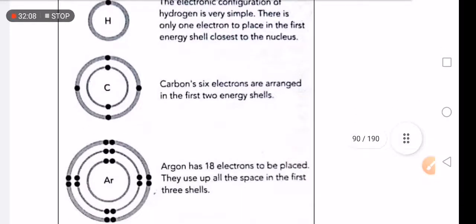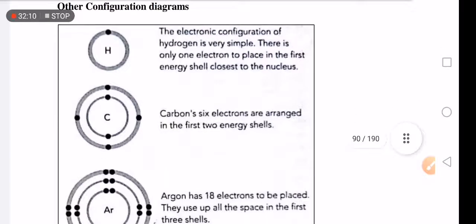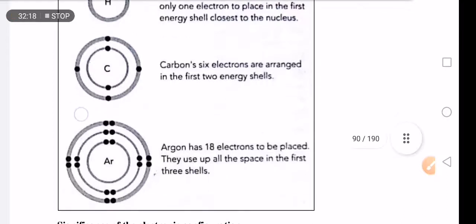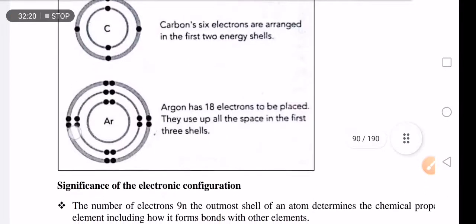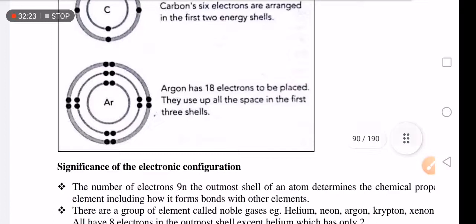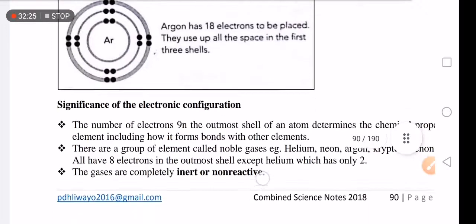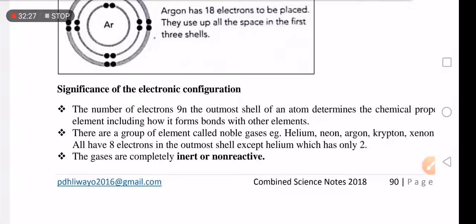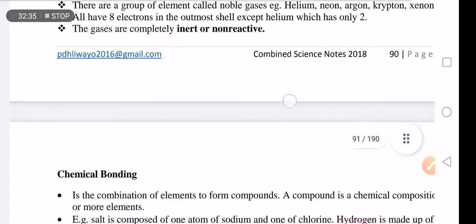As you can see, these are electronic configuration diagrams being drawn. This is the electronic configuration for hydrogen with 1 electron. This one is the electronic configuration for carbon. This one is the electronic configuration for argon. The significance and importance of electron configuration, you can read on your own.